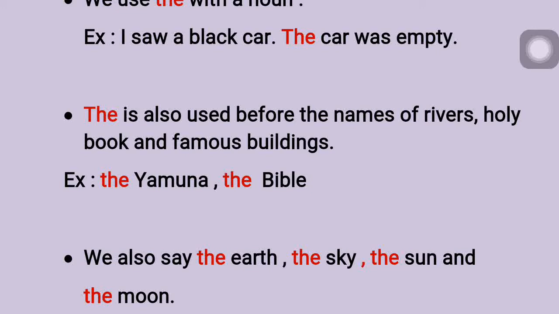And here the holy book is Bible. So instead of saying simply Bible, I am giving weightage to that word by adding the article the: the Bible. It shows a lot of respect to that word when you add the article, isn't it? Instead of saying Bible, the Bible looks so royal.